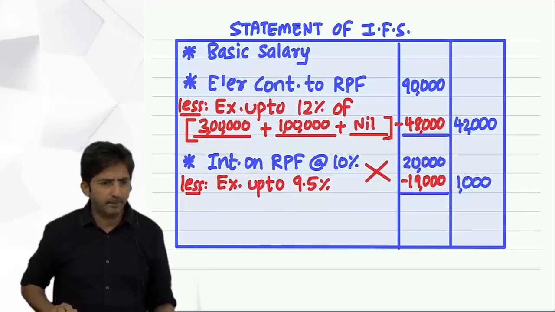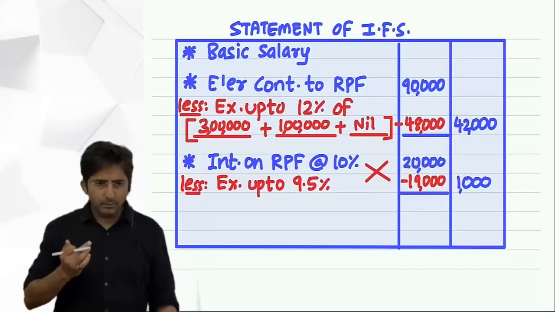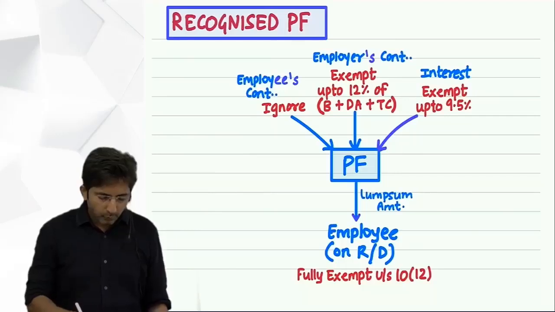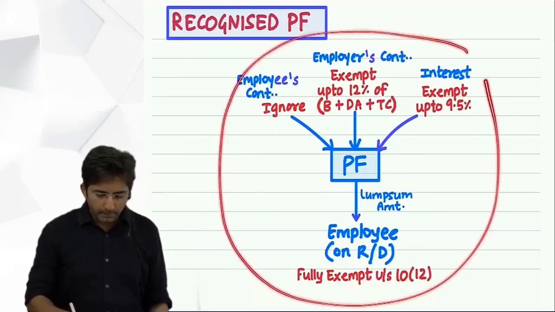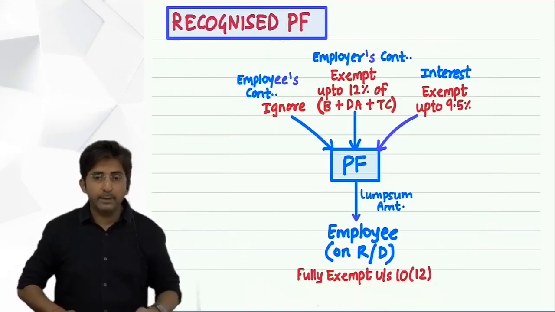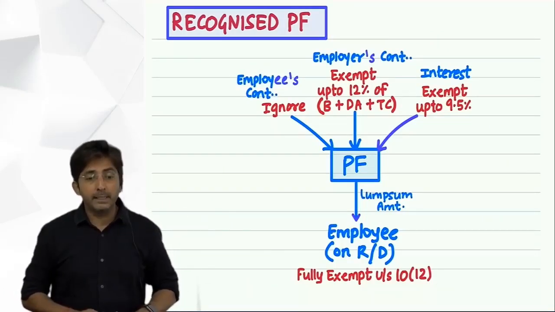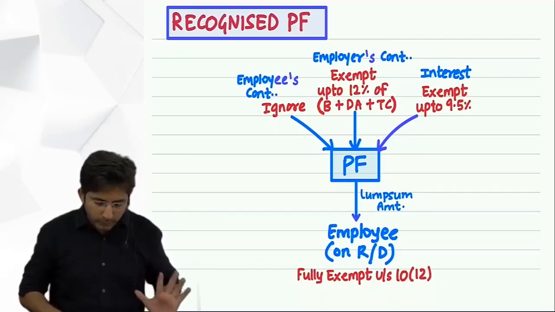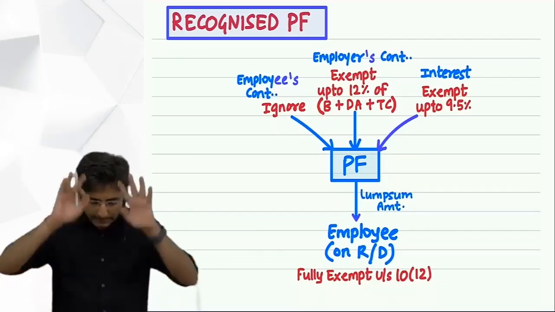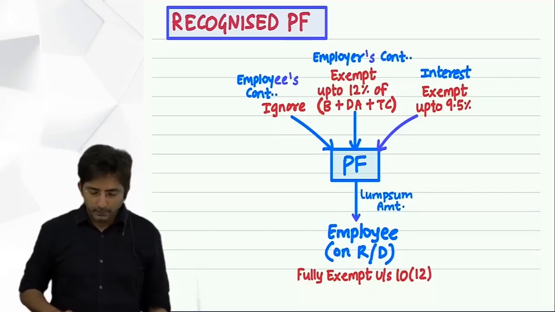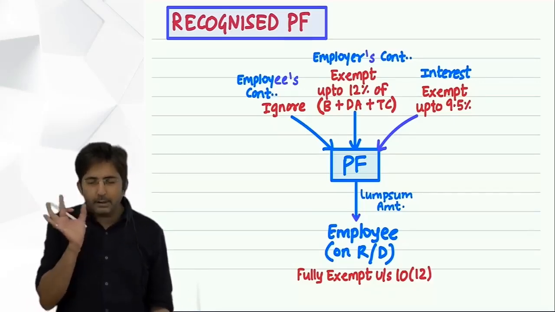So RPF, recognized provident fund, is over. Finally, this drawing you have to remember, plus that 5 years point which I said. The last provident fund is what? Unrecognized provident fund. But wait, before that I'll do one thing. I'll take one question of RPF so that this settles completely. Then I will take a new concept of UPF, because UPF is a little tricky.